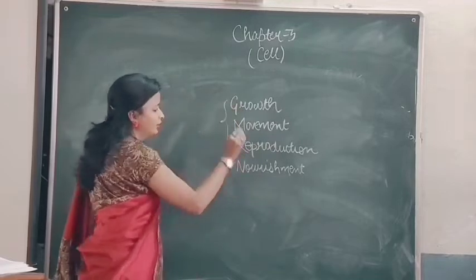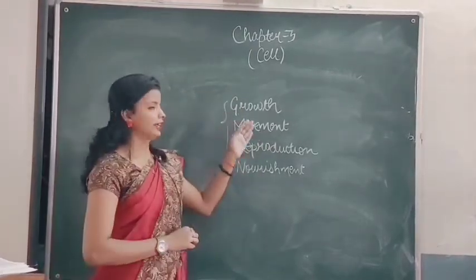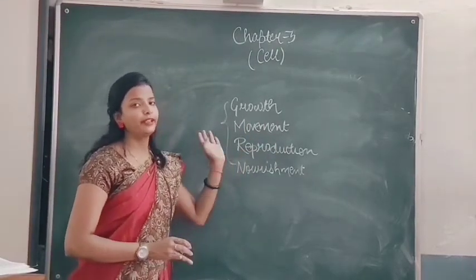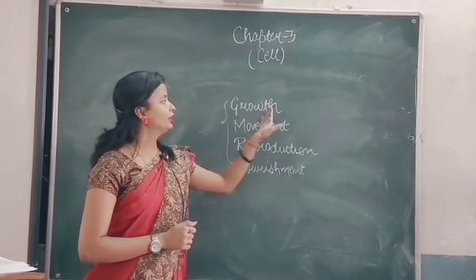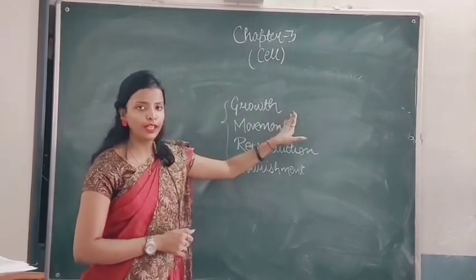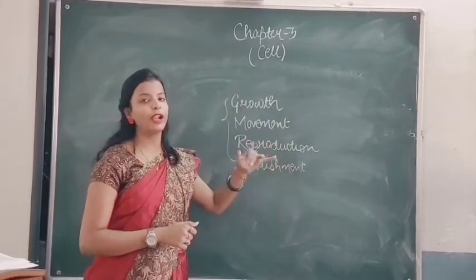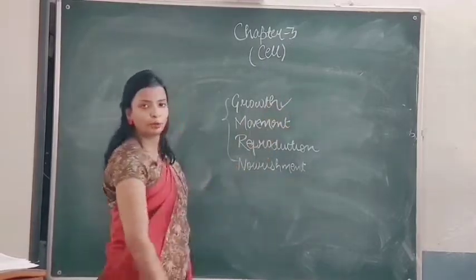These are common characteristics that all living organisms, including humans, birds, plants, and all living organisms around us, show. Growth: if any organism is smaller, it will grow in size. If any plant is smaller, it will grow in size. So they exhibit growth.